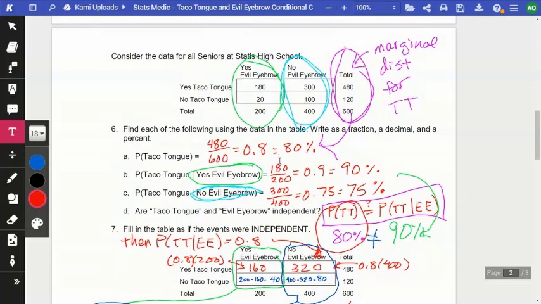And then finally, we said the probability of taco tongue given they couldn't do evil eyebrow. Well, there are 400 people who couldn't do evil eyebrow, and out of those, 300 could do taco tongue. So that's 0.75. Now, I probably should add the comment there: are taco tongue and evil eyebrow independent? Yes or no, based on that?